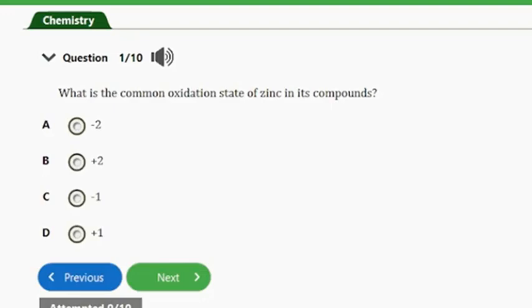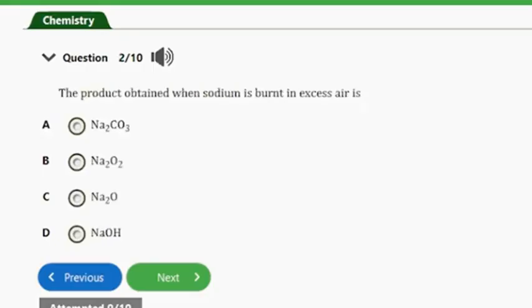So guys, we'll start with the first question, which says, what is the common oxidation state of zinc in its compounds? A, -2, B, +2, C, -1, D, +1. So guys, the answer to this question is option B. The common oxidation state of zinc in its compounds is +2. Zinc has a +2 oxidation state in its compounds. So let's look at the next question.